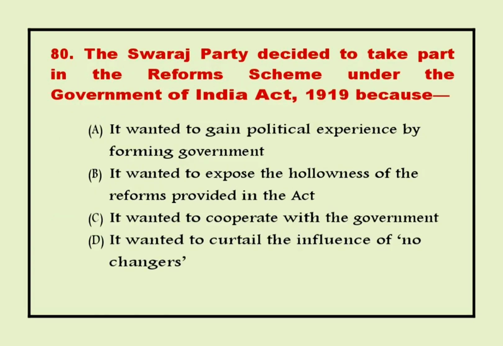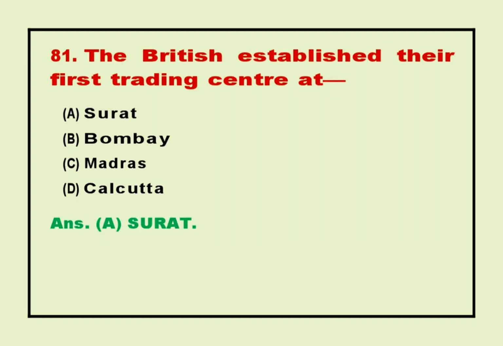80. The Swaraj Party decided to take part in the reforms scheme under the Government of India Act 1919 because. Answer B. It wanted to expose the hollowness of the reforms provided in the Act. 81. The British established their first trading centre at. Answer A. Surat.